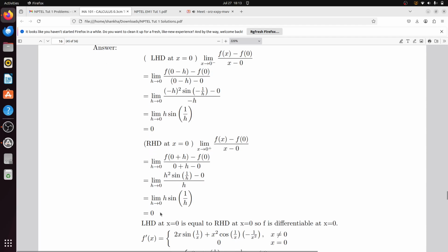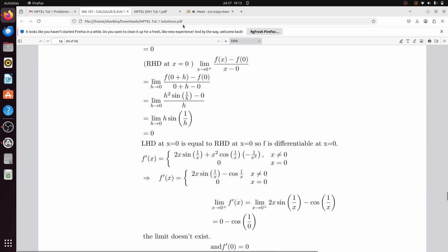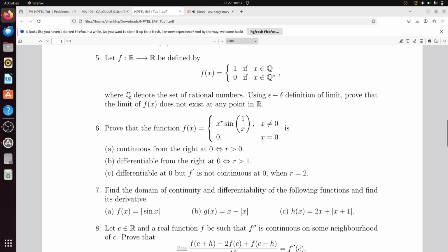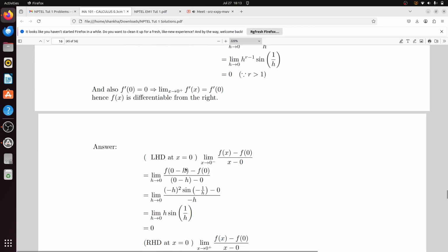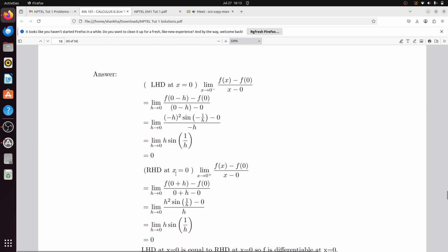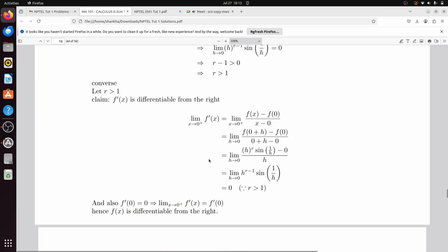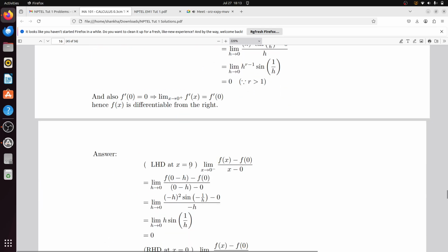Next, we show that f is differentiable at 0 but f' is not continuous at 0 when r equals 2. For r greater than 1, we have already proved that f is differentiable from the right. Now we will try to prove the left hand derivative for r equal to 2.